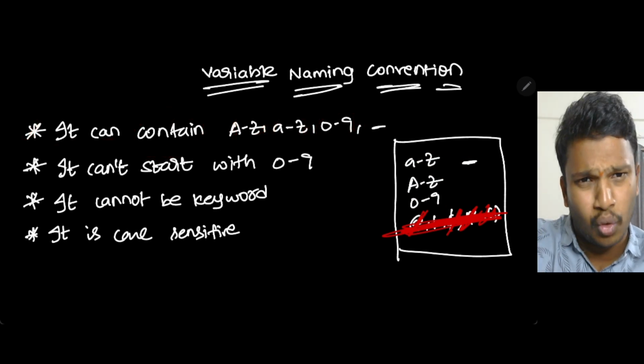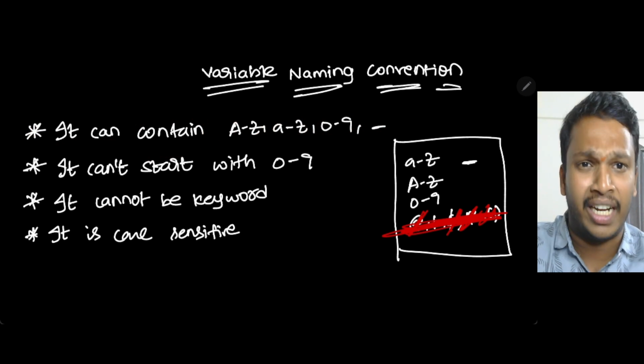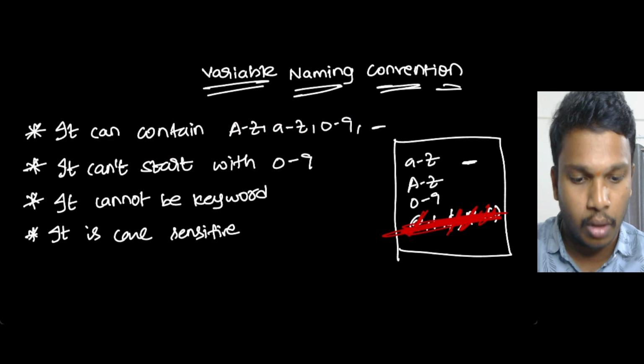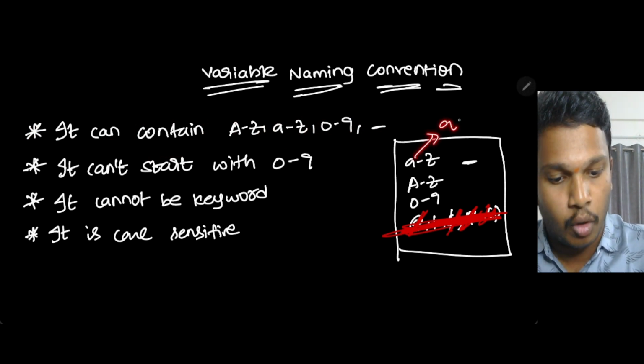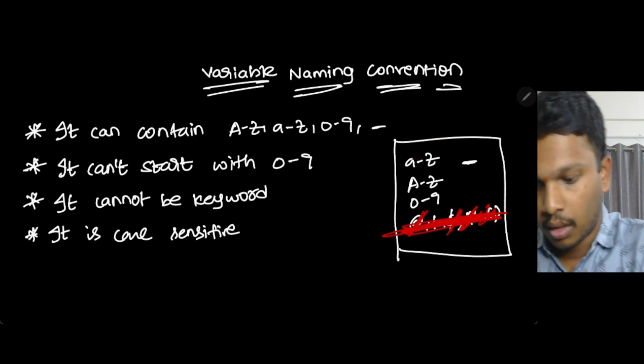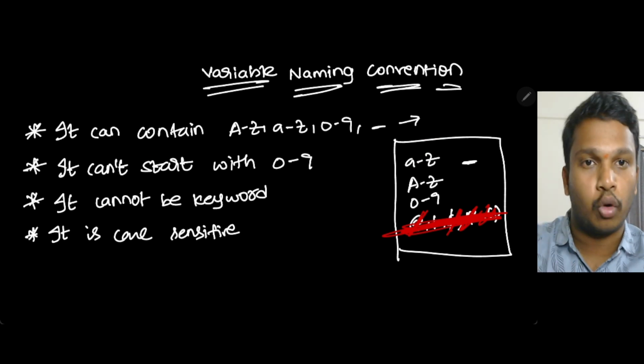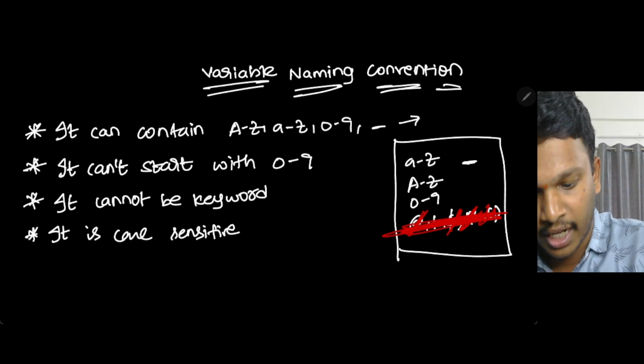By using these things only you should form a variable, for example small a, capital A, underscore, 0 1 2 3. This is the first rule. Let me complete all four rules and we will discuss. What is the second rule?